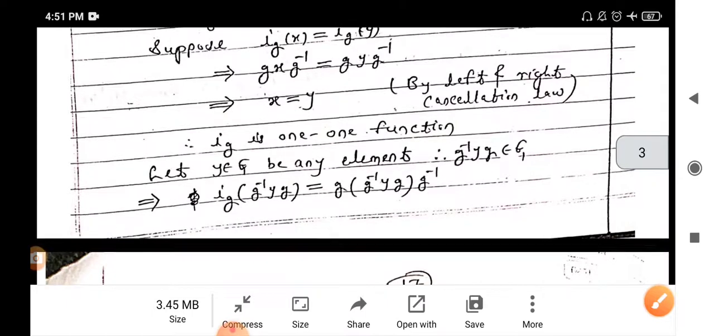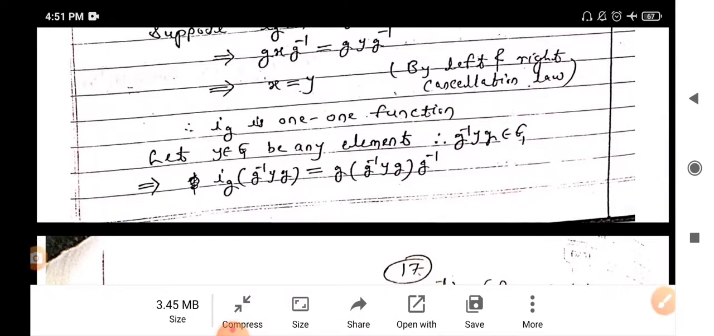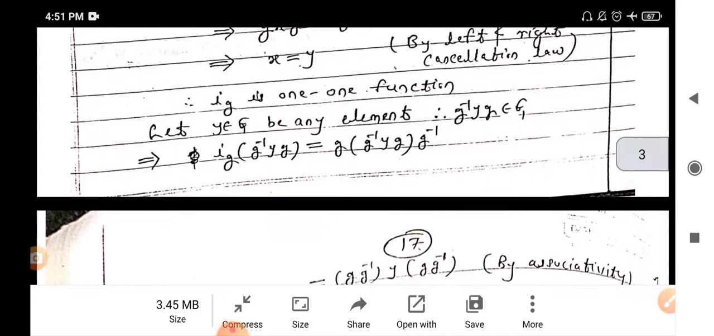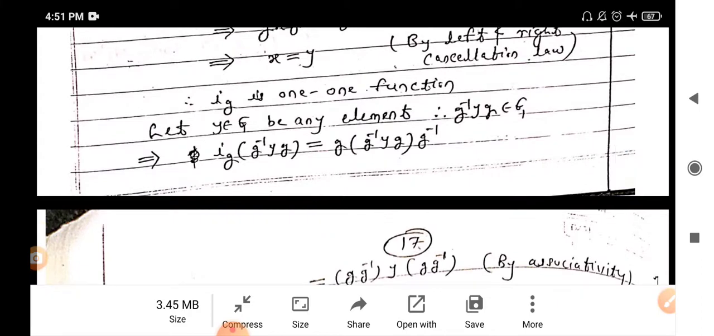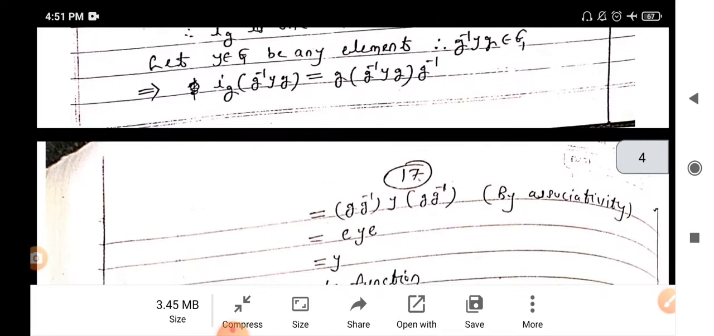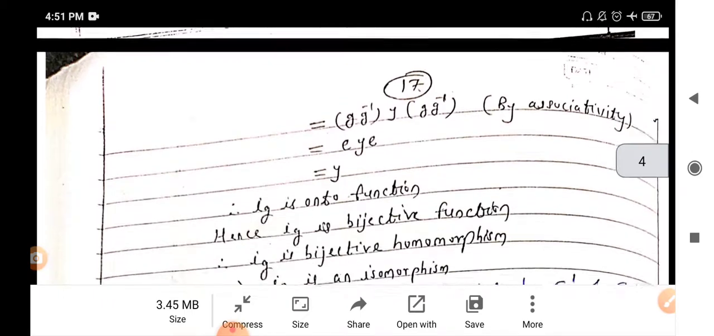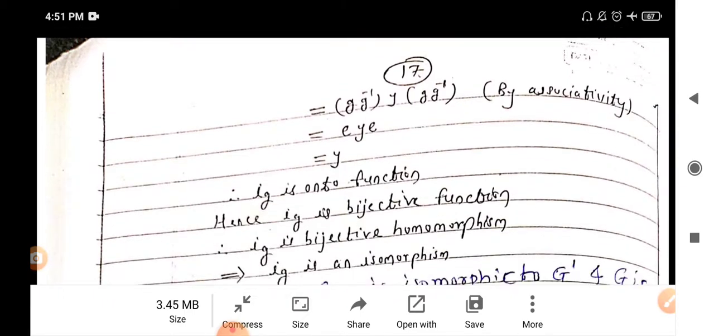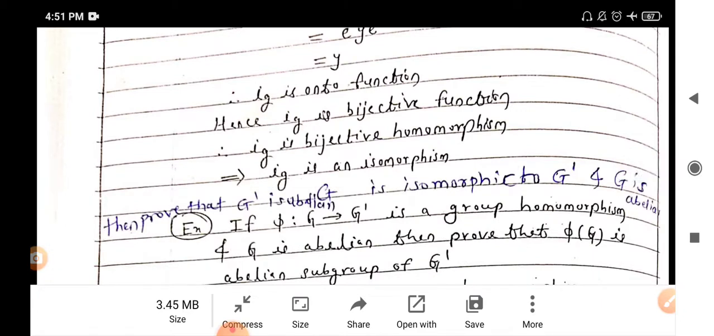Also, for checking onto, let y belongs to G be any element, hence g inverse yg belongs to G. Then Ig of g inverse yg is defined as y, therefore from the definition Ig is an onto function. Hence Ig is a bijective function, therefore it is an automorphism, even if it is an inner automorphism.